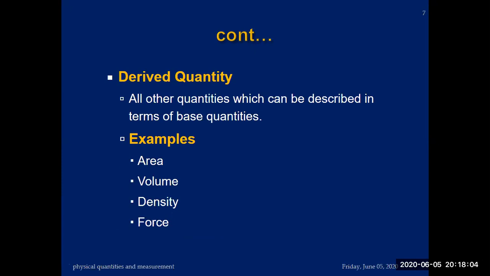When you are calculating volume, basically you multiply a base quantity 3 times, and then you get a derived quantity. If you see density, you are dividing and multiplying base quantities, and you get a derived quantity. Similarly, if you see force, you are multiplying different physical quantities, base quantities, and you get a derived quantity.